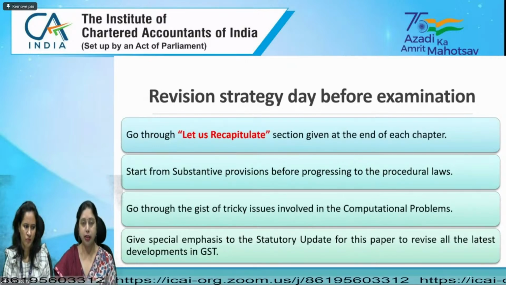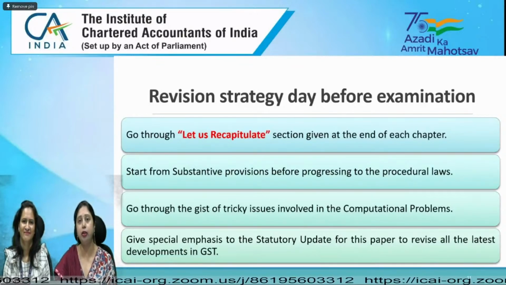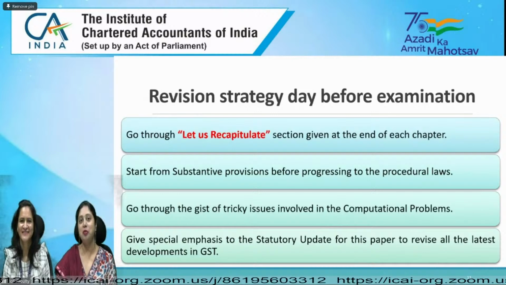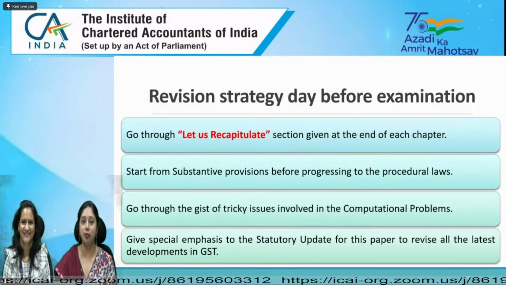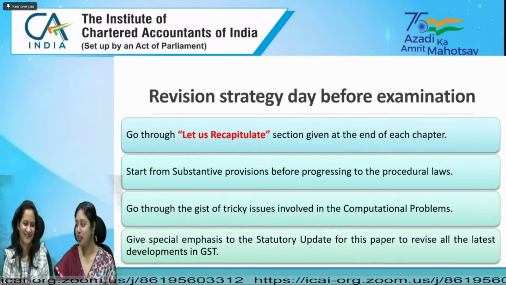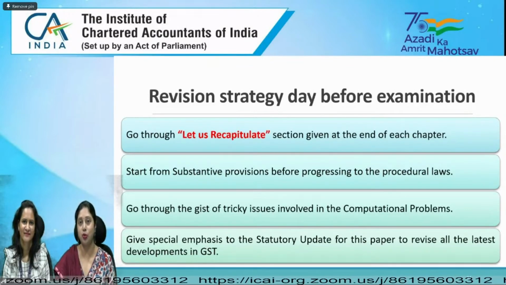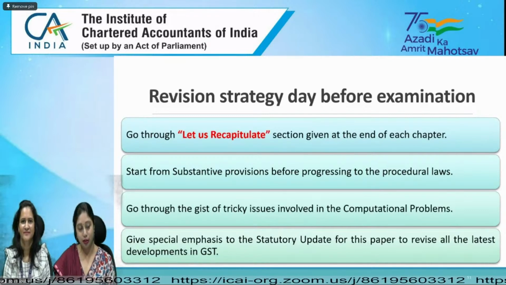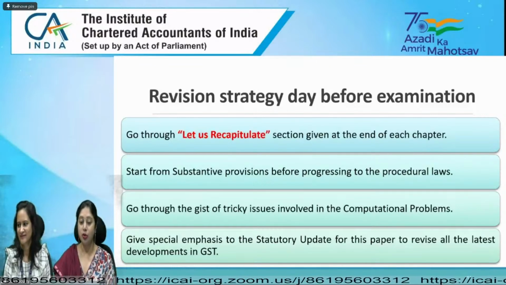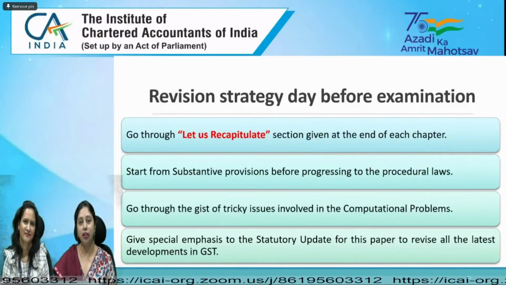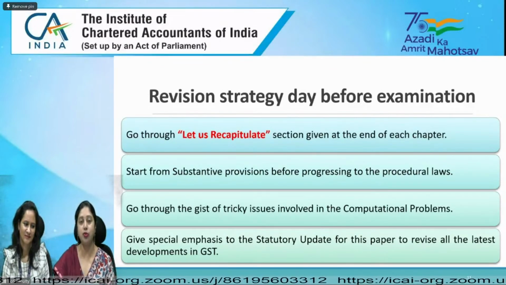Now, when revising the concepts, how do you need to proceed? Generally, a question comes to us very frequently: which chapters are important, which chapters are important for the paper, and which chapters can we avoid. As regards that, we will say there is no such chapter which you should leave for the examination. Each chapter has its own weightage and is very important for the examination. Though we have given section-wise weightage to you, so that you can prioritize your studies. So when revising also, you should keep that weightage in mind, and that tells you that you have to start from the substantive provisions.